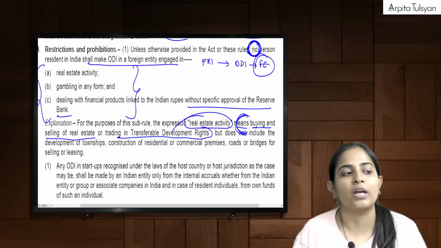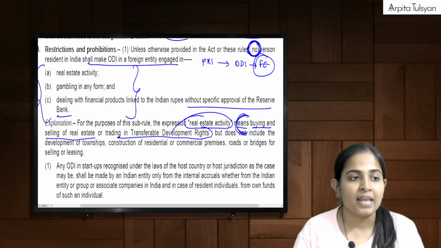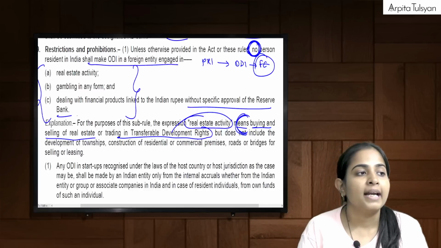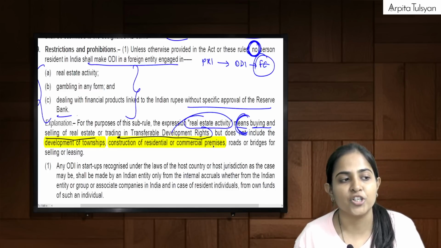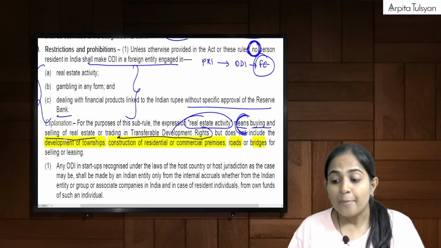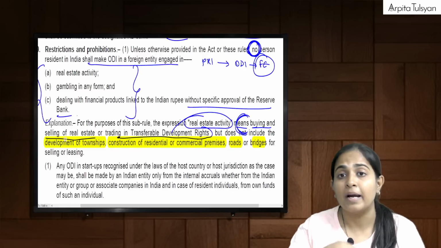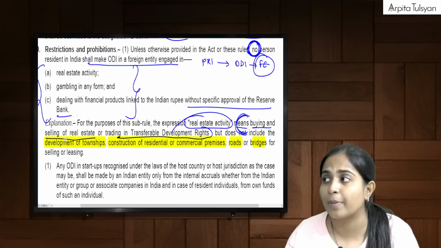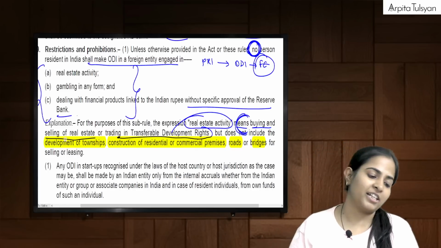These 2 are prohibited, but it does not include development of townships, construction of residential or commercial premises, roads, bridges for selling or leasing. Means if that foreign entity is engaged in such development, then no problem, we can still do the investment.